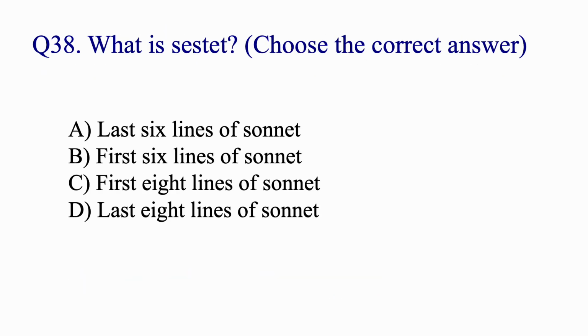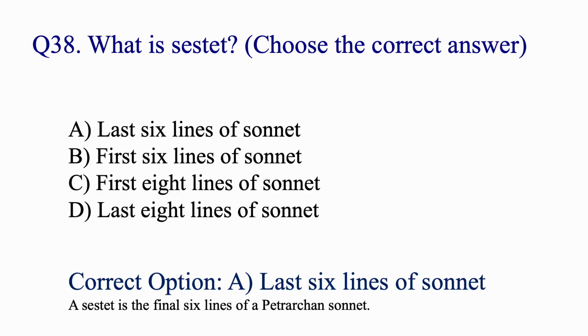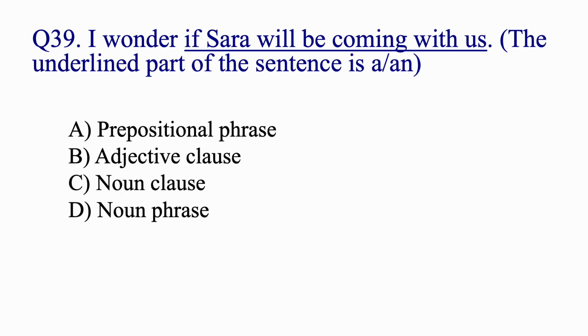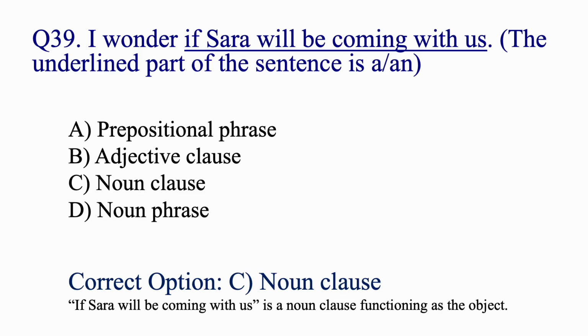What is sestet? Choose the correct answer. Last 6 lines of sonnet. I wonder if Sarah will be coming with us. The underlined part of the sentence is noun clause. If Sarah will be coming with us is a noun clause functioning as the object.